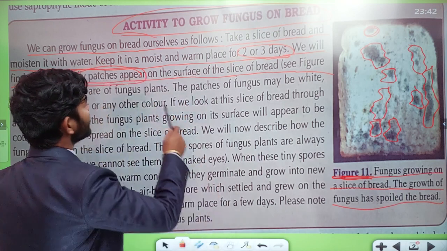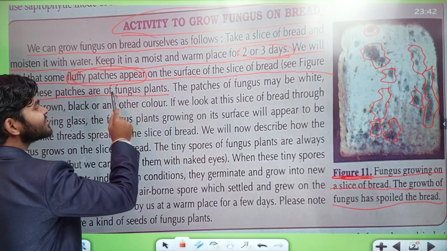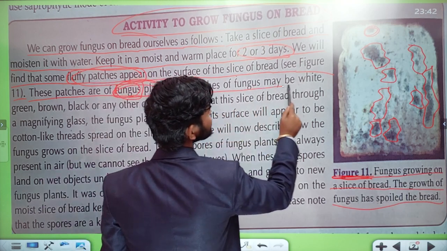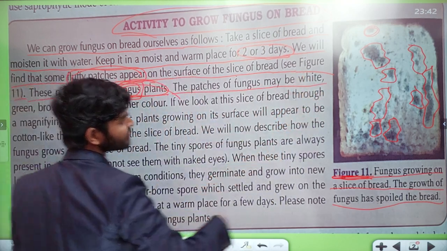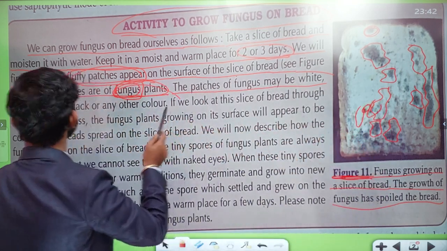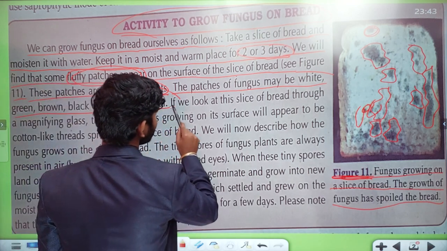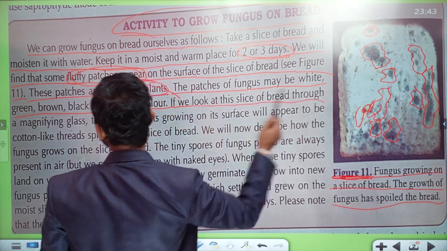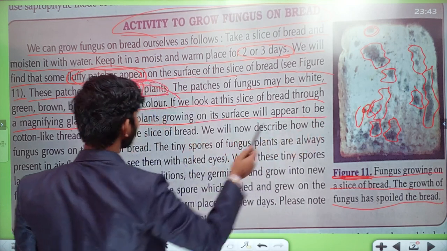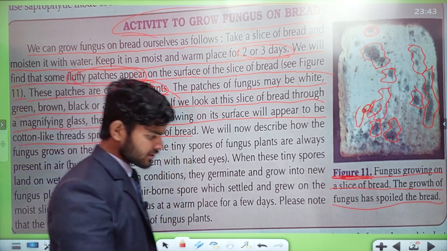All clear? Now these patches are fungus plants. I have already told you these patches are the fungus plants. The patches of fungus may be white, green, yellow, brown, black, or any other color. If we look at this slice of bread through a magnifying glass, the fungus plants growing on its surface will appear like cotton-like threads. All right.